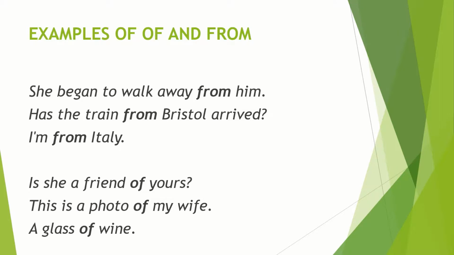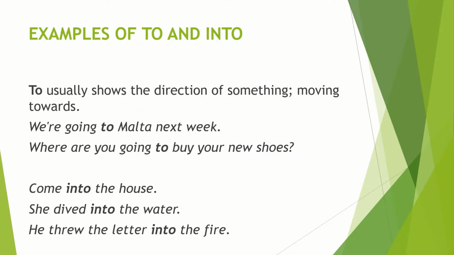And now coming to of. Of expresses the relationship of parts of something to its whole. It is the most used preposition in English. Now here are some examples to make it clearer. Is she a friend of yours? So it is expressing a relationship here. Second is, this is a photo of my wife. The photo of my wife is expressing a relationship also. And a glass of wine, it is also expressing a relation here.